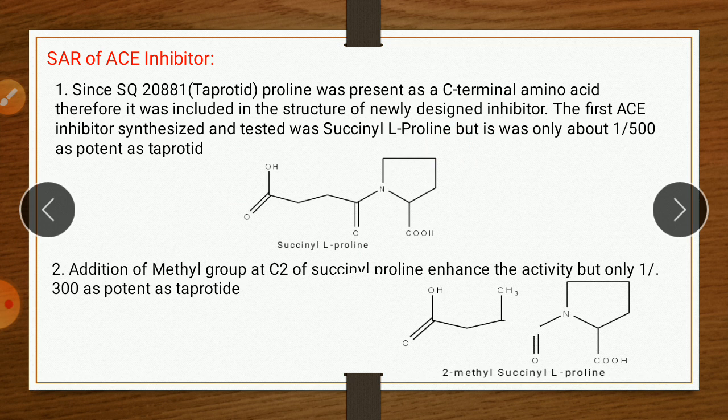Then second point, addition of a methyl group at carbon 2 of succinyl proline. So it is carbon 2. When we insert a methyl group on this position, it enhances the activity a little bit, that is 1 divided by 300 as potent as teprotide, and the compound name is 2-methyl succinyl L-proline. So the point is insertion of a methyl group on carbon 2 gives the new compound 2-methyl succinyl L-proline, which is more potent as compared to the first compound.